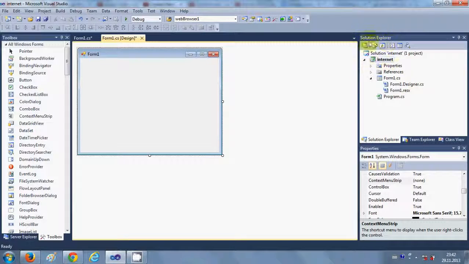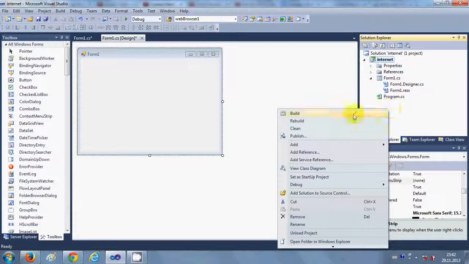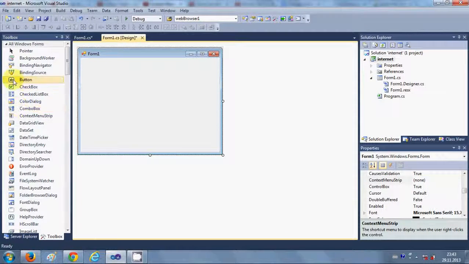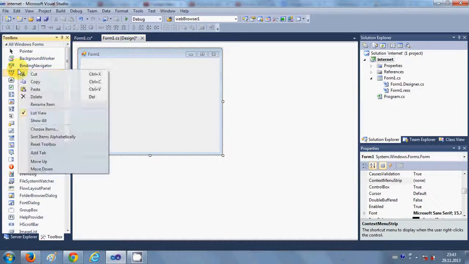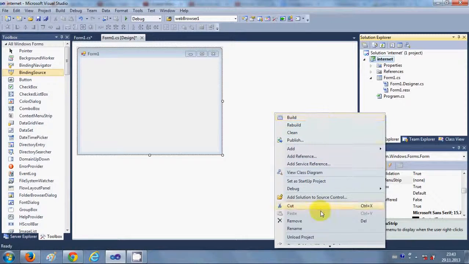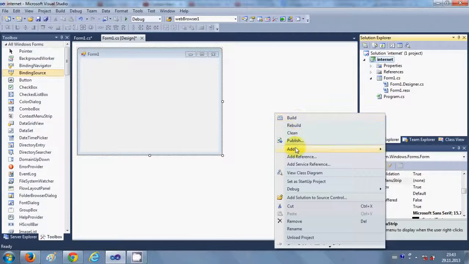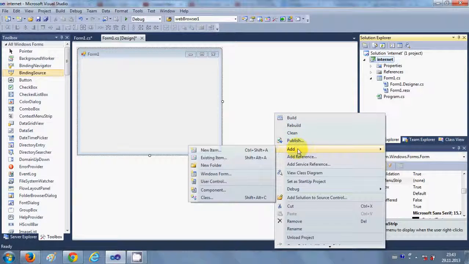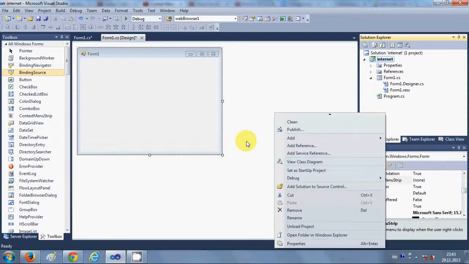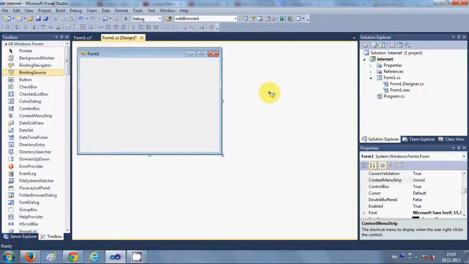If you go to Solution Explorer and right click here, you see the context menu of the Solution Explorer, or you can go to the toolbox and right click here and you can see the context menu of this toolbox. Okay, so this is the context menu. Whatever you see when you right click is the context menu. In the Solution Explorer you can build your program or add new files, and you can go to the properties also from here. So let's get started.